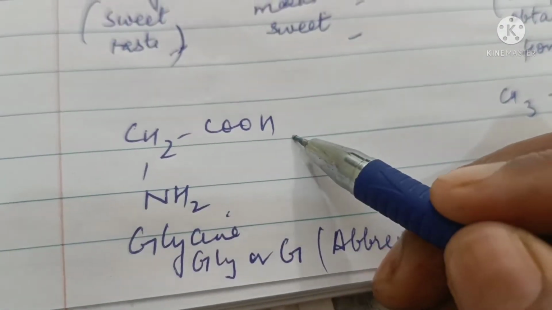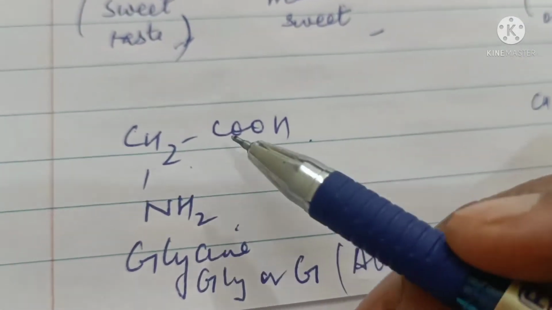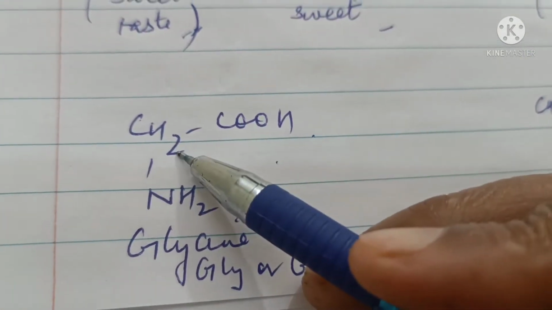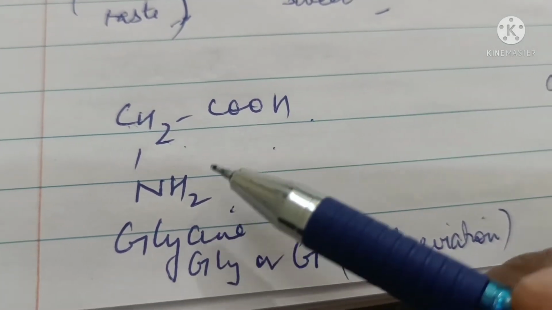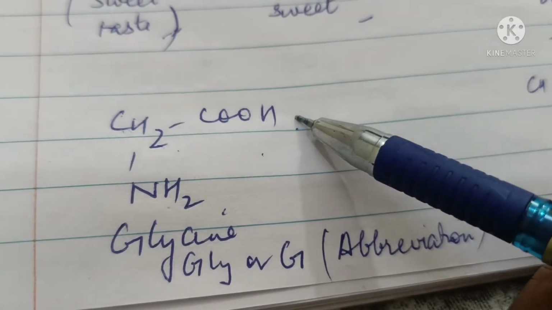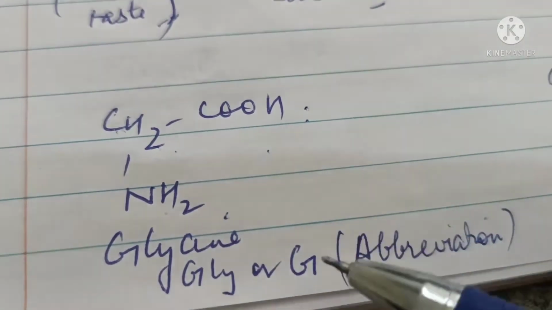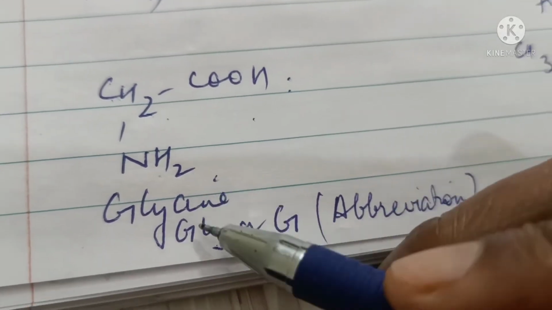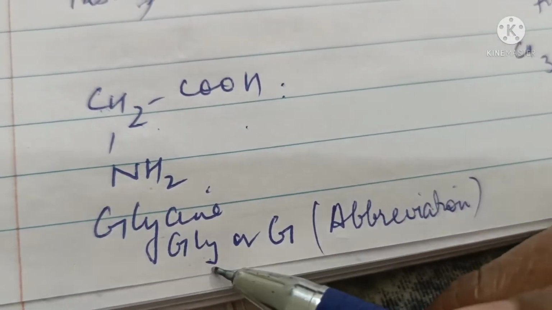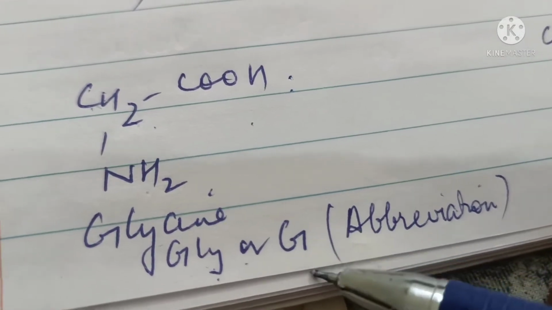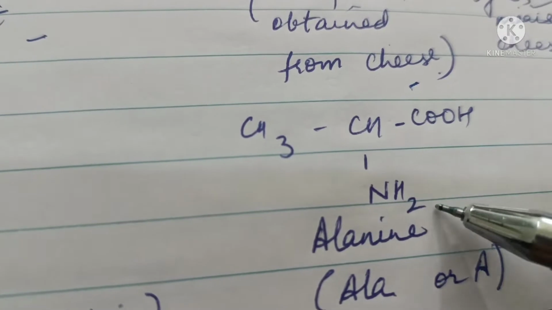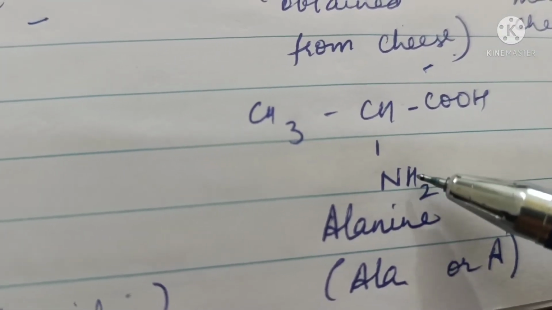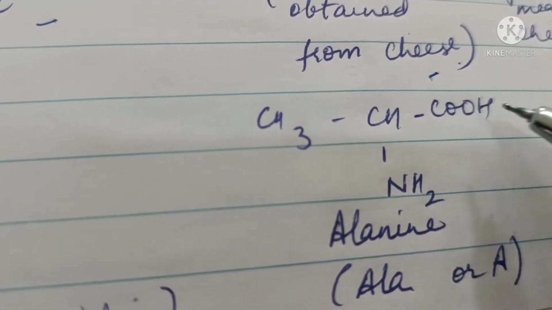This is glycine, in which there are two hydrogens attached to the carbon, and one NH2 and COOH is present. So glycine can be abbreviated as GLY, where three letters of the name are taken, or it can also be abbreviated as capital G. Similarly, this is an alpha amino acid, alanine. Here NH2 and COOH groups are present along with a CH3 group.